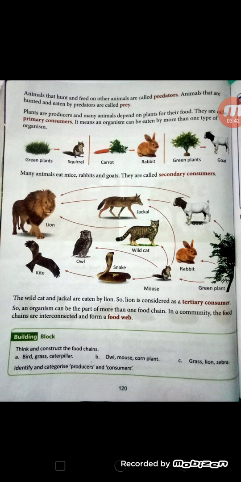Mice, rabbit, and goat are known as secondary consumers, and the wild cat and jackal are eaten by the lion. The lion is considered a tertiary consumer.